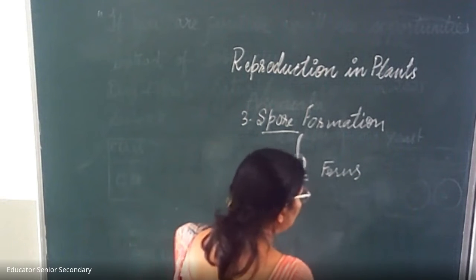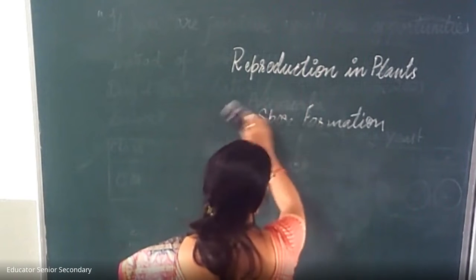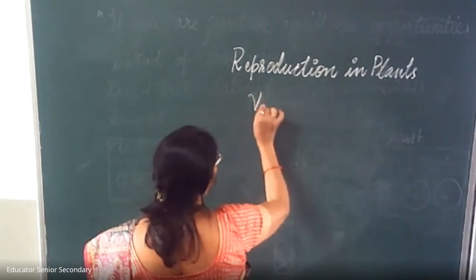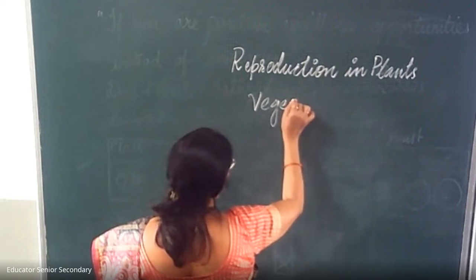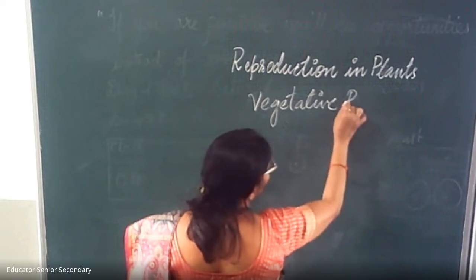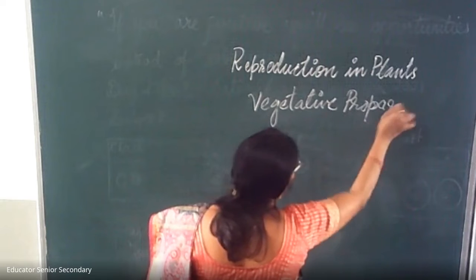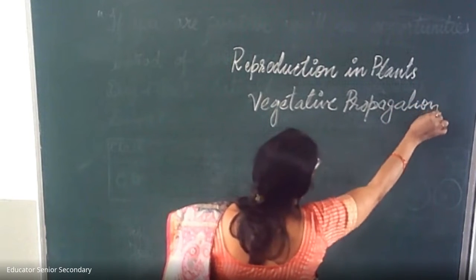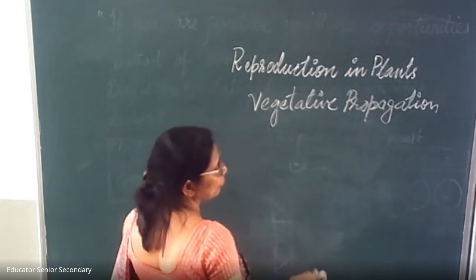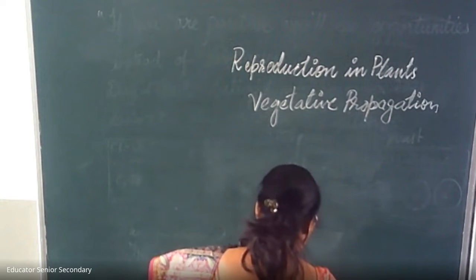Now next we are going to discuss vegetative propagation. In vegetative propagation, a new plant grows from different parts of the plant. What is vegetative propagation?